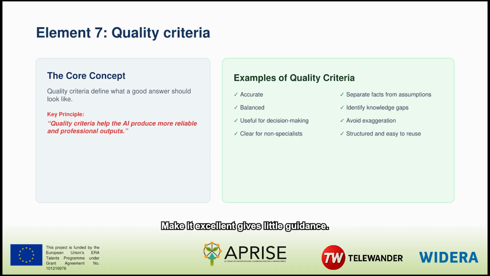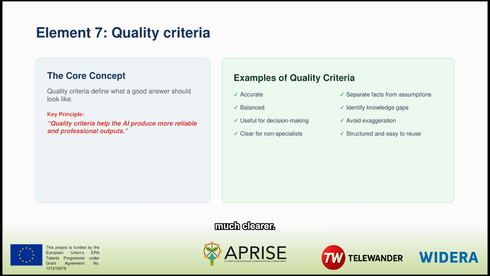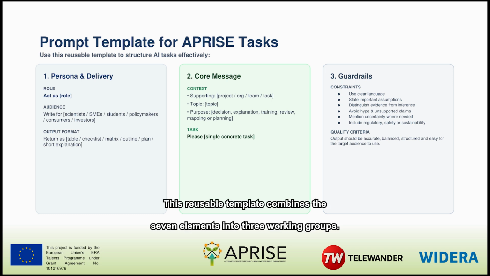"Make it excellent" gives little guidance. "Compare 3 options using the same 5 criteria and flag missing evidence" is much clearer. Quality criteria also provide a practical checklist for human review after generation. This reusable template combines the 7 elements into 3 working groups.